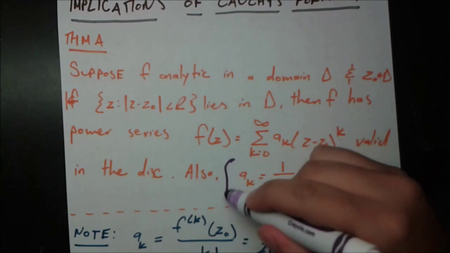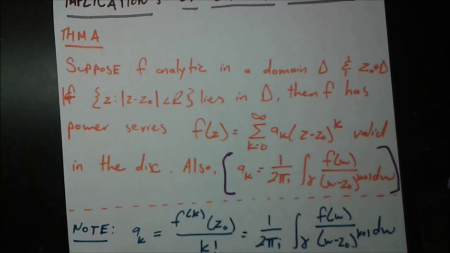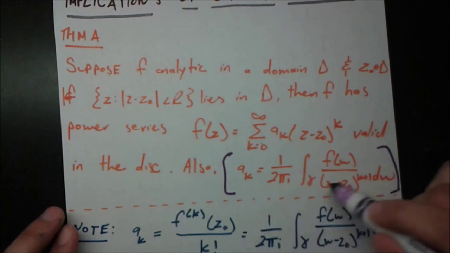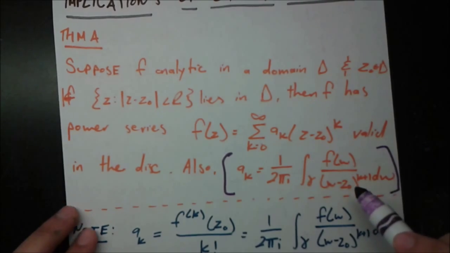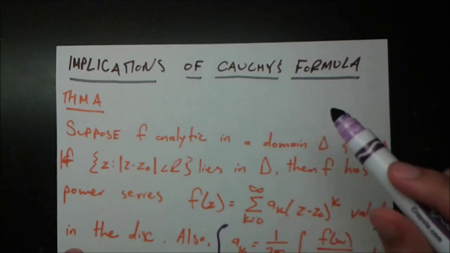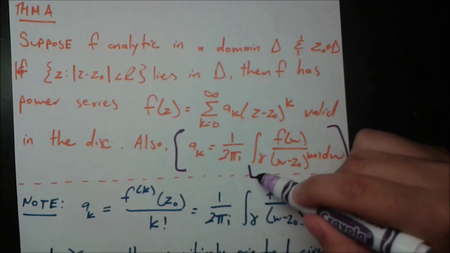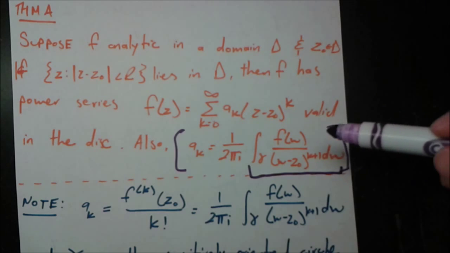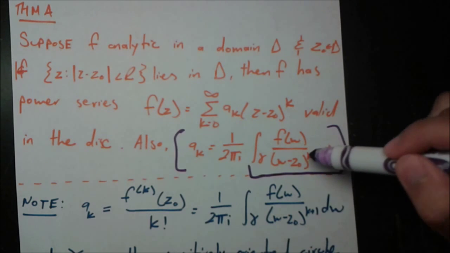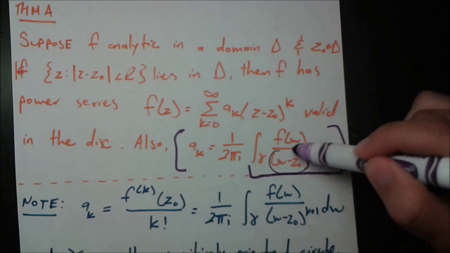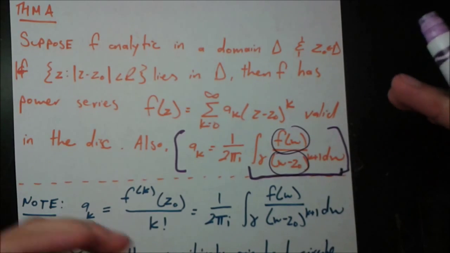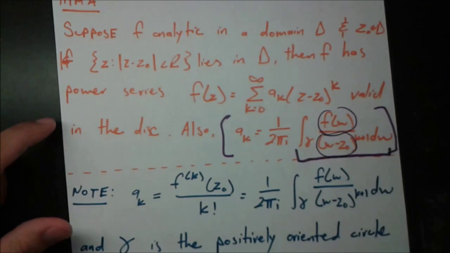This seems very complicated, and we won't worry too much about that in this video. The only comment I have is that this is why this is an implication of Cauchy's formula, because if we did the proof, we would see that Cauchy's formula leads us to this integral. You see many parts: the (w minus z0) to the power of k plus 1 in the denominator and the numerator are all straight from Cauchy's formula. Same with the 1 over 2 pi i.